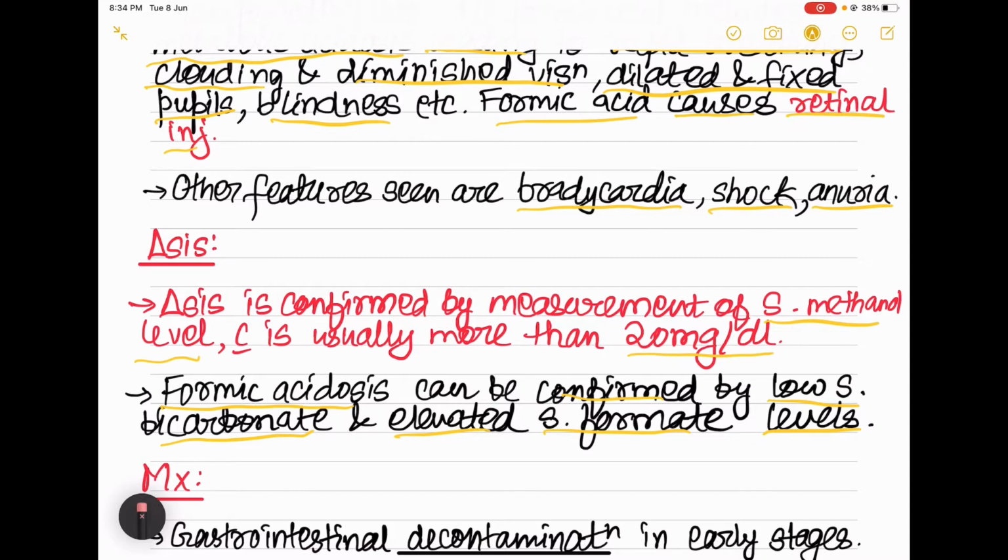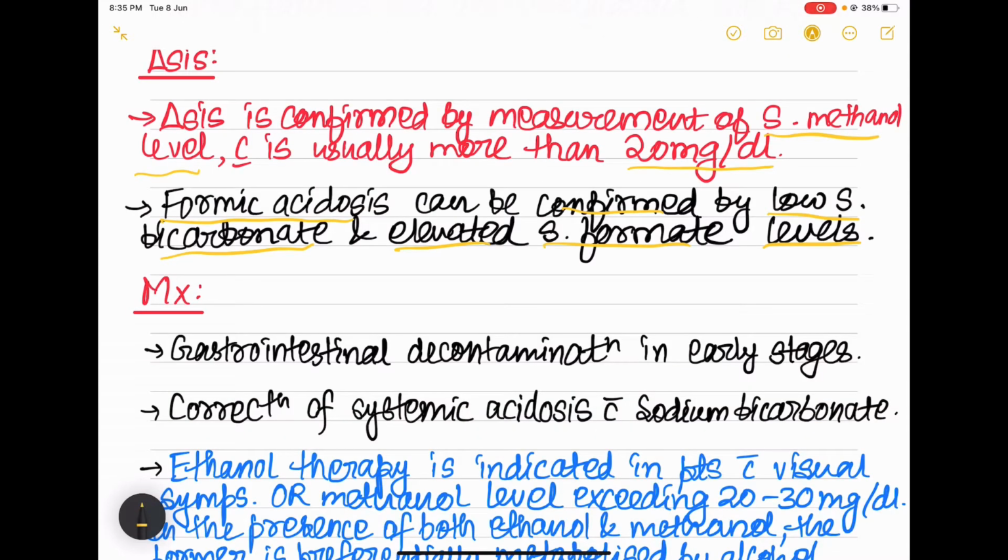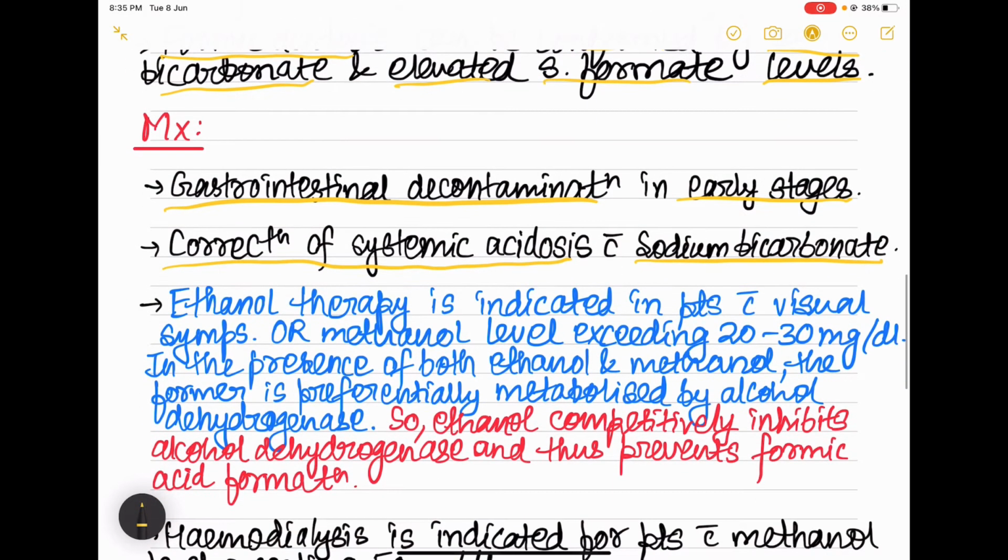Now coming to the management, that is gastrointestinal decontamination is done in early stages. Correction of systemic acidosis is done with the help of sodium bicarbonate. Now coming to the specific management, that is ethanol therapy is indicated in patients with visual symptoms or methanol levels exceeding 20 to 30 milligram per deciliter.